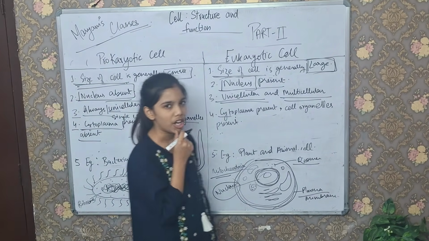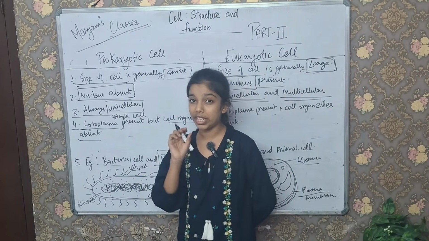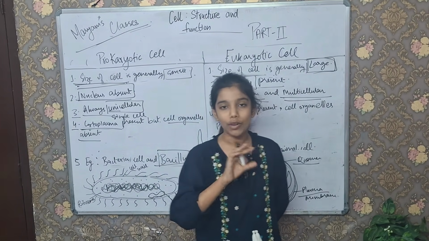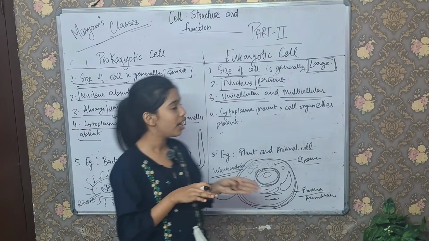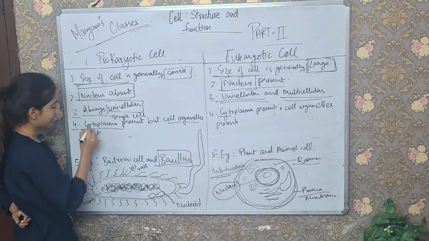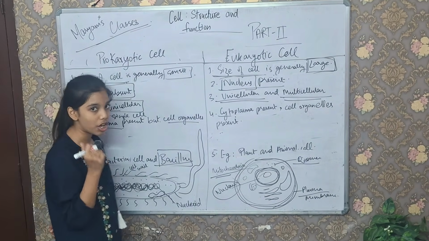What is cytoplasm? We have understood earlier that cytoplasm is a very thick jelly-type substance which covers the gaps in the interior of the cell. In a prokaryotic cell, cytoplasm is present but cell organelles are absent. What are cell organelles?